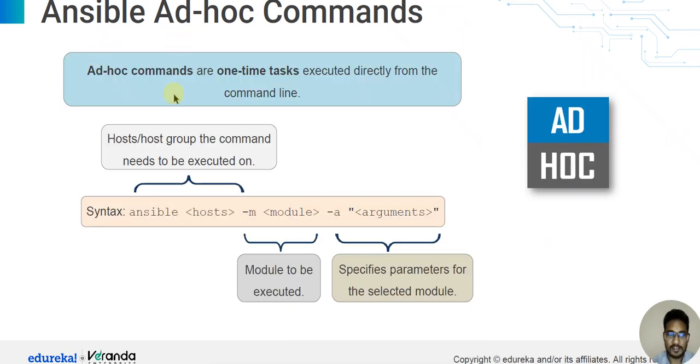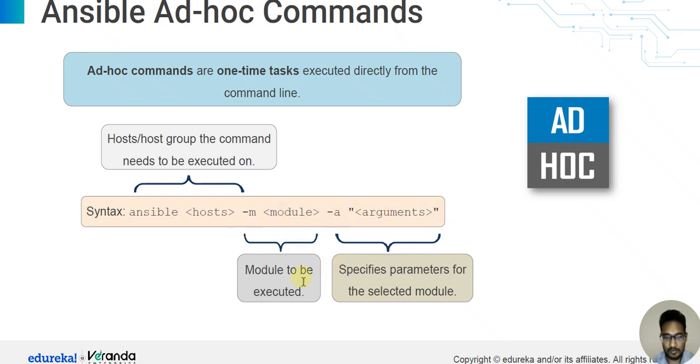Ansible ad hoc commands. Ad hoc commands are one-time tasks executed directly from the command line. They specify the hosts or host group the commands need to be executed on. Syntax: ansible host -m module -a arguments.